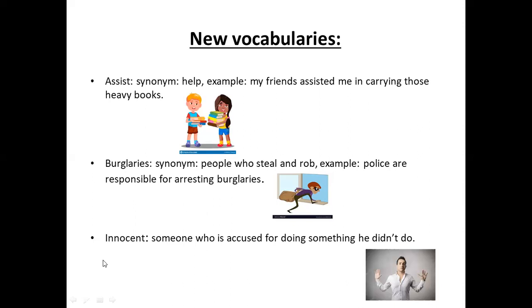Innocent. Someone who is accused of doing something he didn't do. So when someone is accused of doing something bad, like a crime or maybe killing someone, and he didn't do it, this person is innocent.